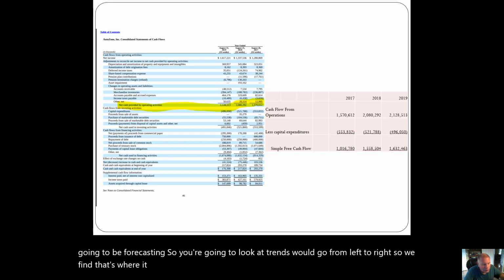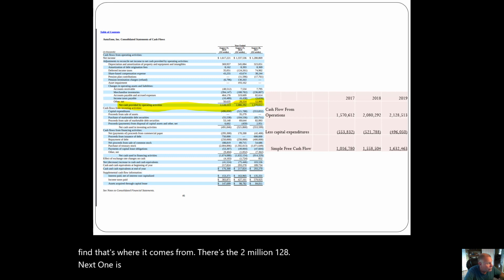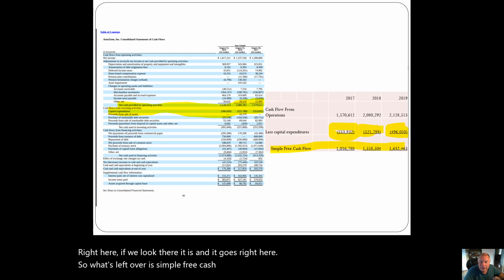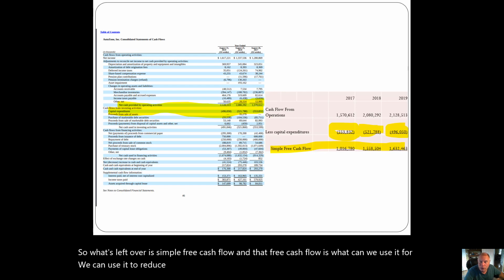There's the 2,128,000. Next one is less capital expenditures. Right here, if we look, there it is. And it goes right here, here, and here. So what's left over is simple free cash flow. And that free cash flow is what can we use it for? We can use it to reduce debt, and we can use it to return to shareholders, or if we're not sure, we hold it in marketable securities.